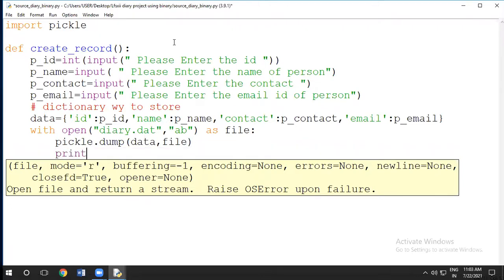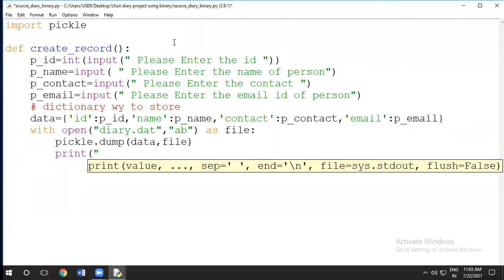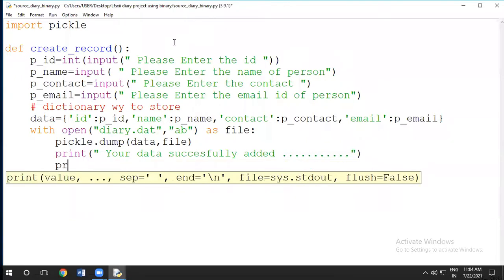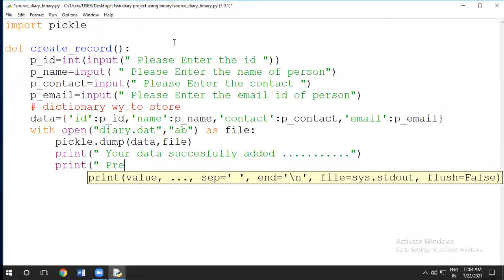And then we will give the message print your data successfully added. Print, press enter key to continue.